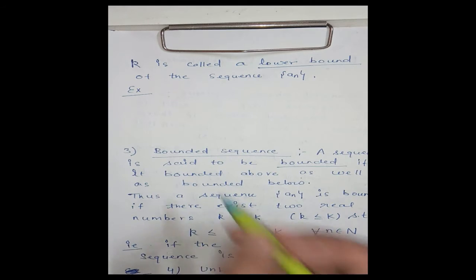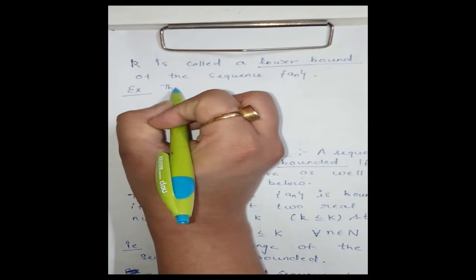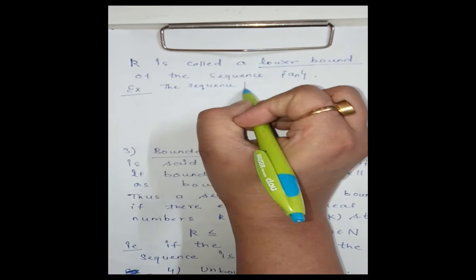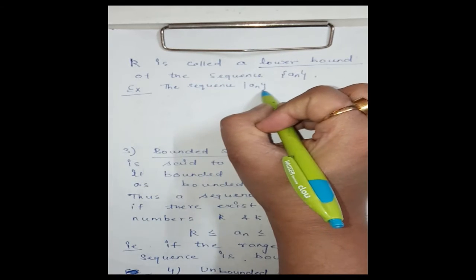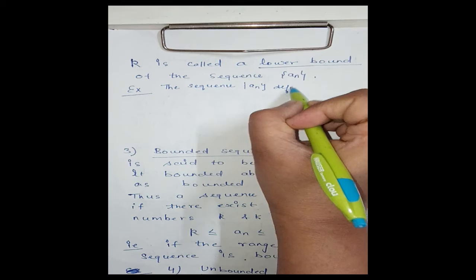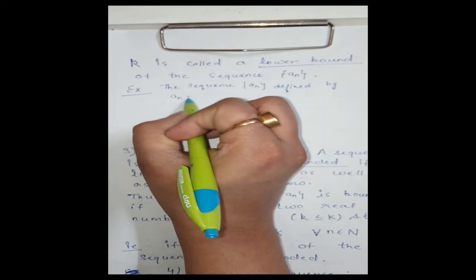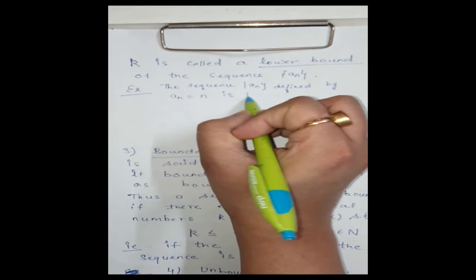For example, the sequence a_n defined by a_n is equal to n is bounded below.